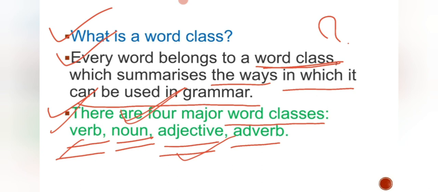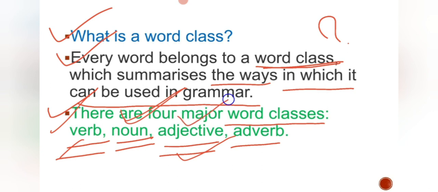Adjective is a word which adds extra meaning to the noun. For example, let me take: she is a beautiful girl. So she is what here? She is a pronoun. Is is a verb, or you can call it a helping verb. And girl, it is what? Noun. And beautiful, what is it? So who is beautiful here? The girl is beautiful. So adjective, it is a word which adds extra meaning.